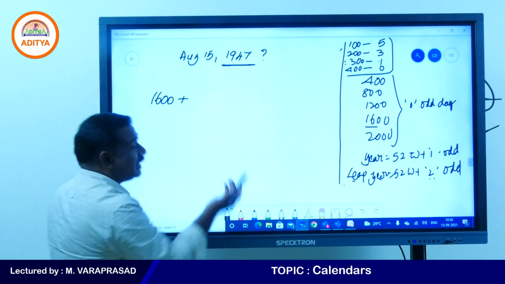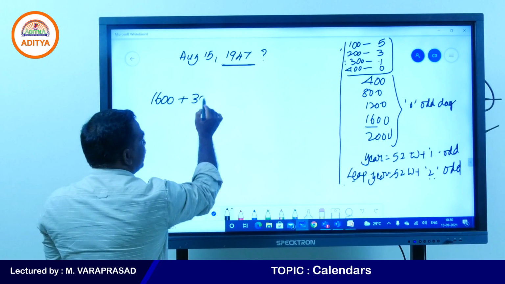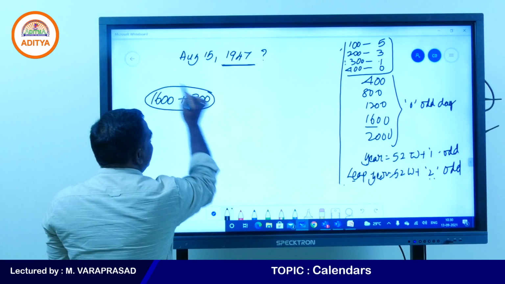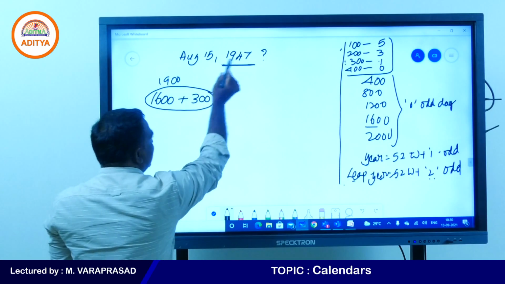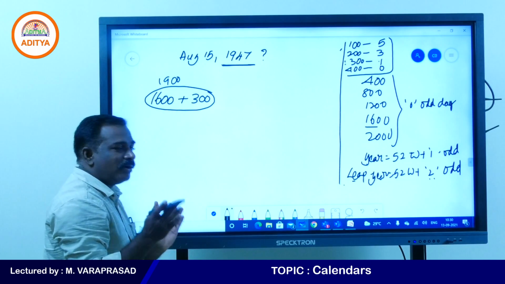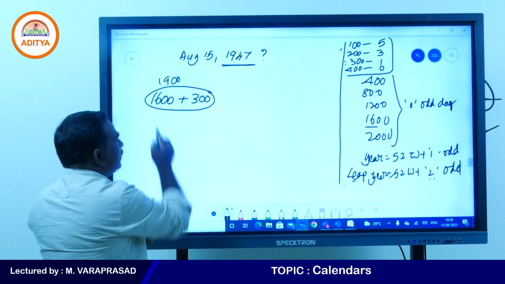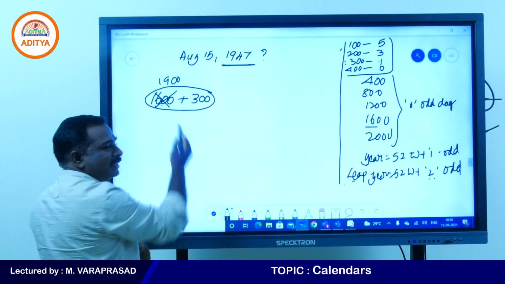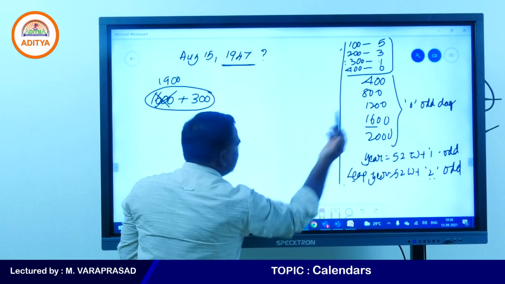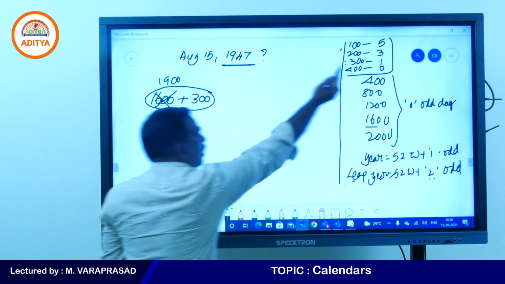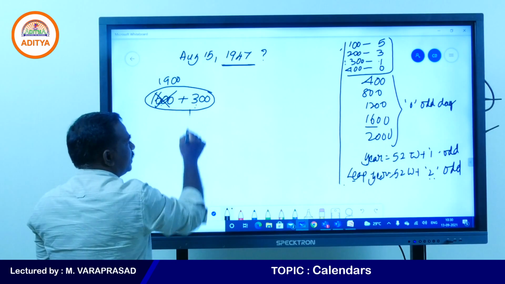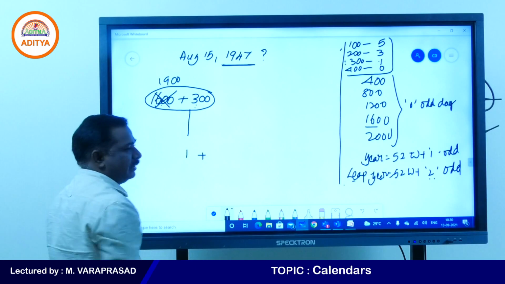And we know 300 years contains 1 odd day, 16 plus 3. So this is totally 1900. This 1900 we write like this. According to our easy way, 16 no need to write because 1600 has 0 odd days. 300 years have 1 odd day. Yes, my students. So in the place of this, we can write 1 odd day.